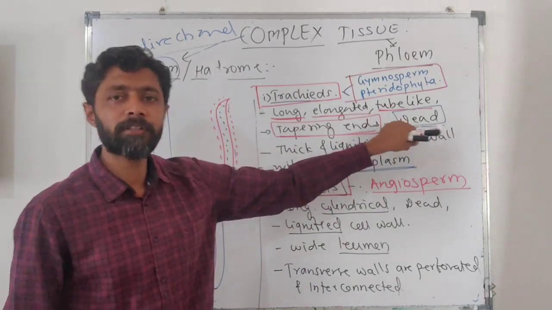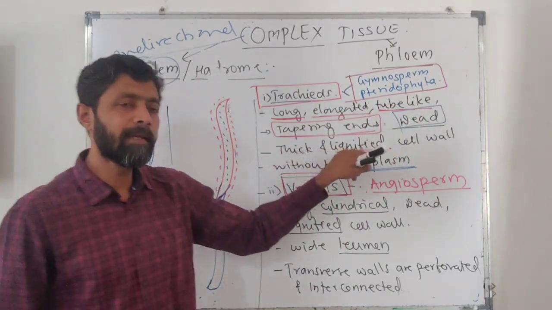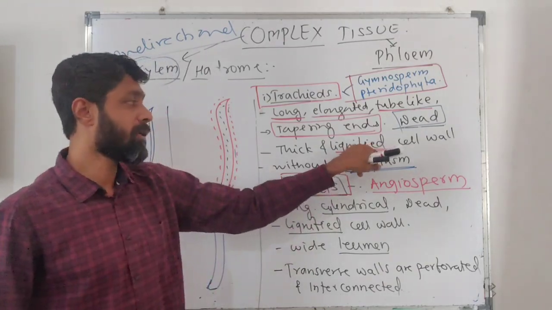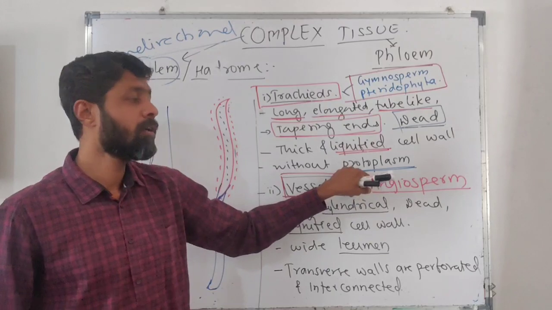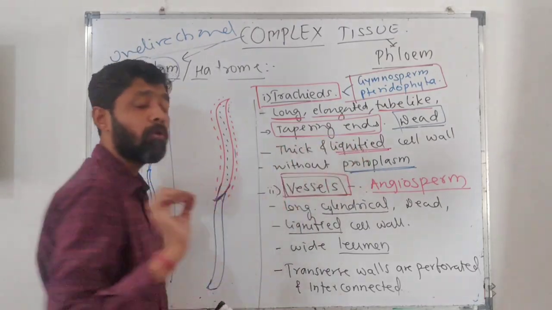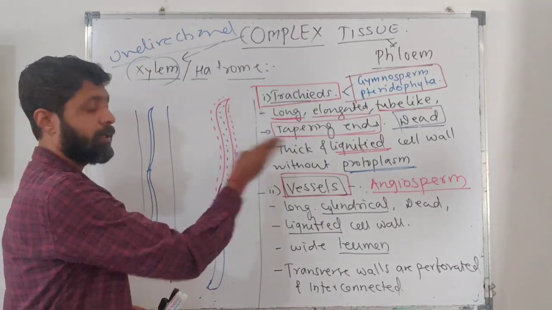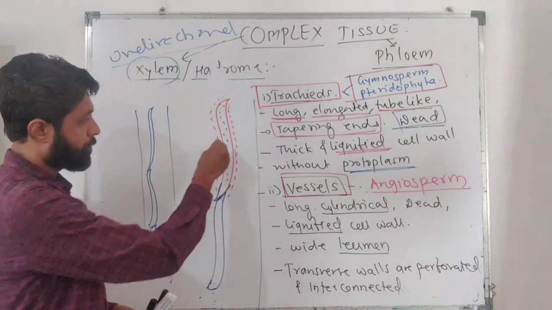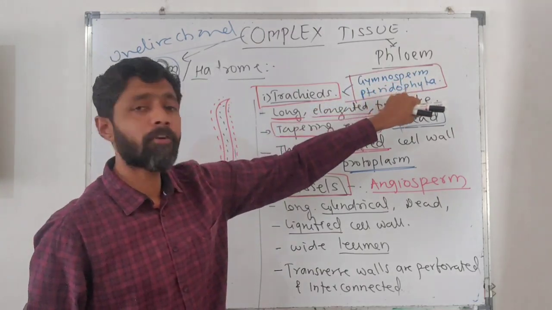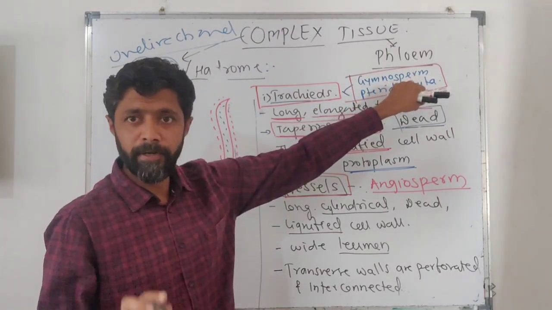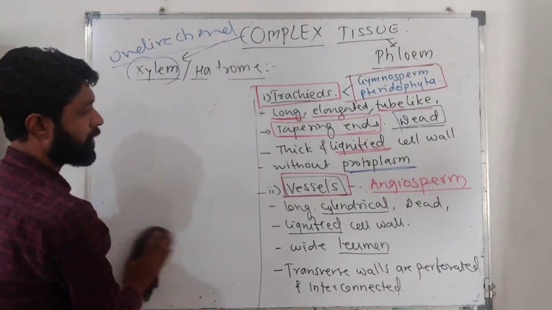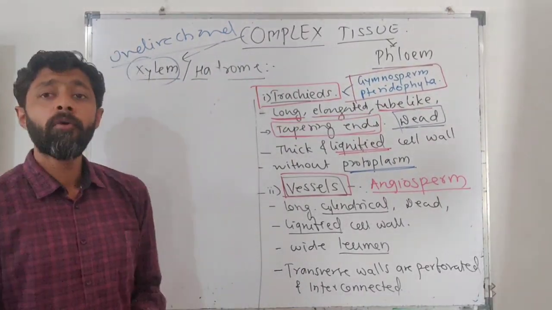Why are these cells dead? Because inside their cell wall there is lignin, and lignin is impermeable for water. As lignin is impermeable for water, there will be no protoplasmic content inside a cell. But most importantly, this lignin will prevent the outflow of water from this trachea. So tracheae are the main water conducting element in pteridophyte and gymnosperm. Now, after considering tracheae, we have to consider vessel.